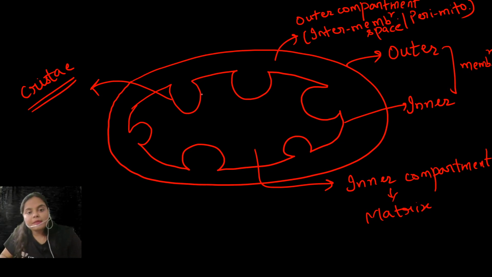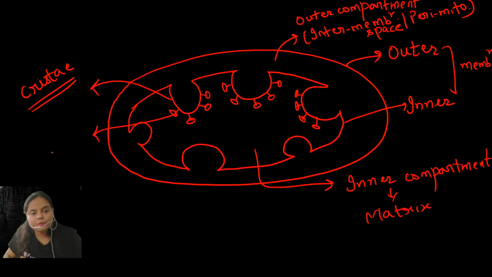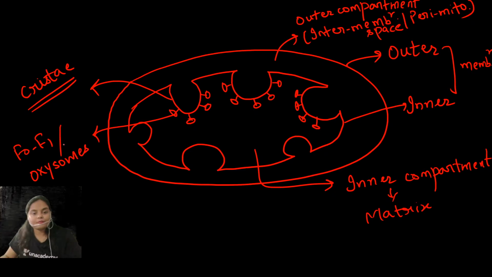Then what happens? The inner membrane contains some pin-headed particles. You all must have seen a paper pin, right? So it has a needle-like structure and a flat disc-like top. So a pin-headed structure is present on the inner membrane. And these pin-headed particles are known as the F0, F1 particles, or the oxysomes, or the Fernandez-Morin particles.